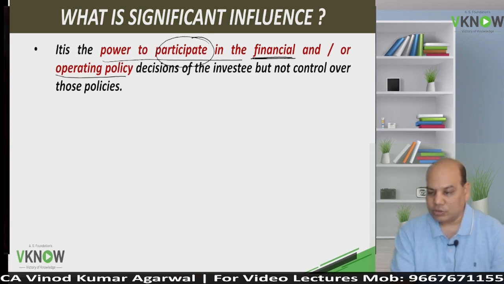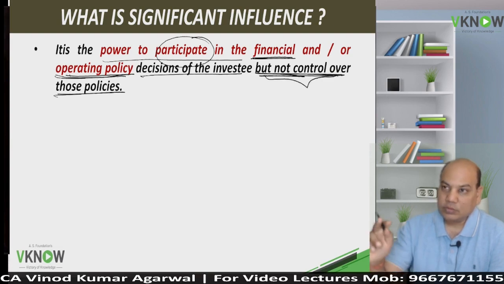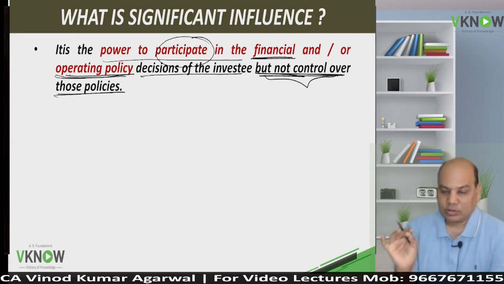Financial policy also, operating policy also, or both. So you have the power to participate in financial and operating policy decisions of the investee, but you don't have control over these policies. You don't have control, because if you have control, AS21 will apply. You can participate, but you are not able to control. You do not have control over these policies.